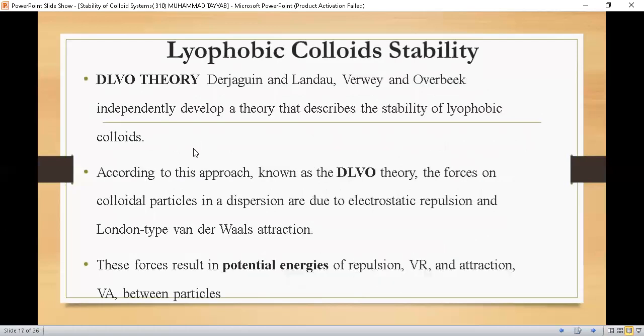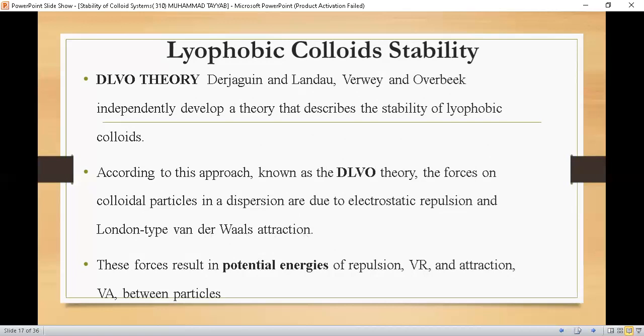The second concept about the stability of lyophobic colloids is the DLVO theory. This is a theory which was presented by four scientists: Derjaguin and Landau, Verwey and Overbeek. So the first letters of their names are taken, and this is called DLVO theory. This theory was independently developed and describes the stability of lyophobic colloids. According to this approach, the forces on colloidal particles in dispersions are due to electrostatic repulsion and London-type van der Waals forces of attraction.